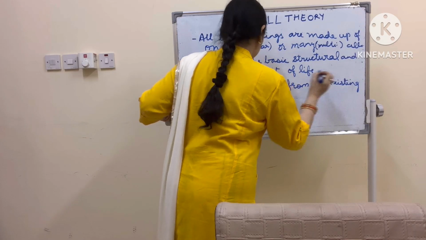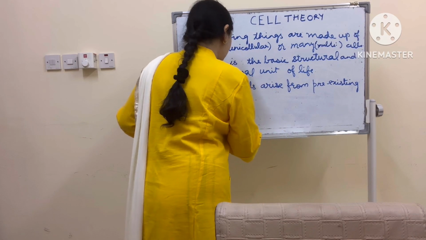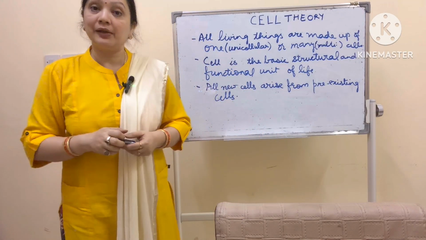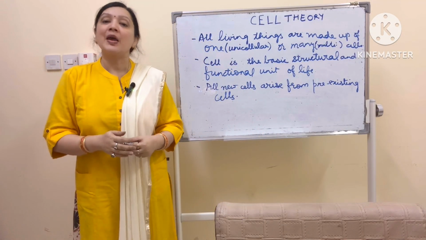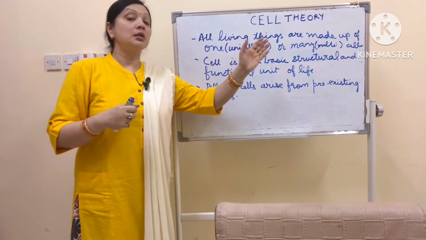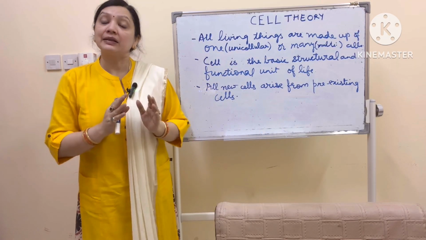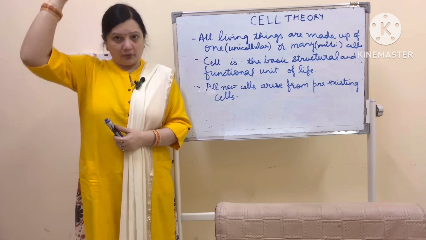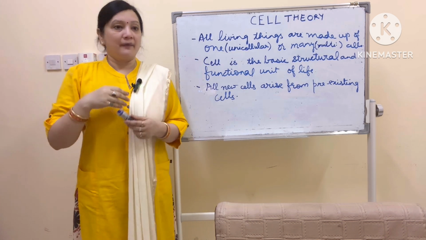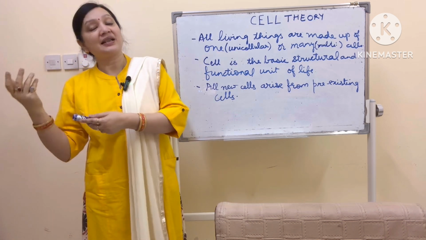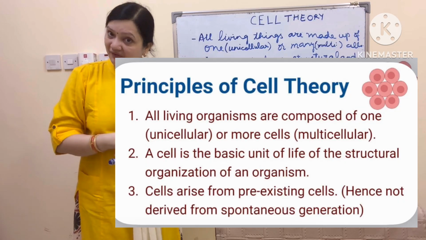What does this mean? That any new cell which is coming up is actually because some old, pre-existing cell has divided. We are not thrown from the heaven. We were made because the cells of our parents have divided.